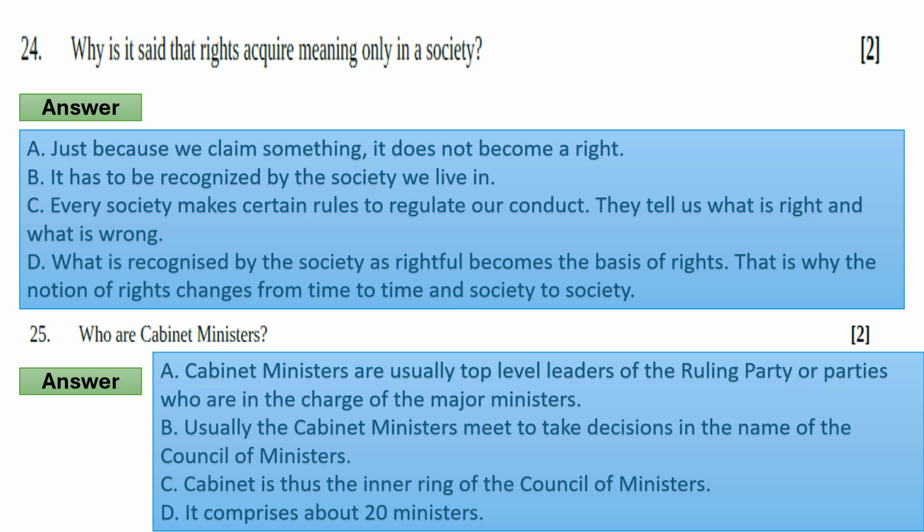C. Cabinet is thus the inner ring of the Council of Ministers. It comprises only 20 ministers. Now move to the next question.